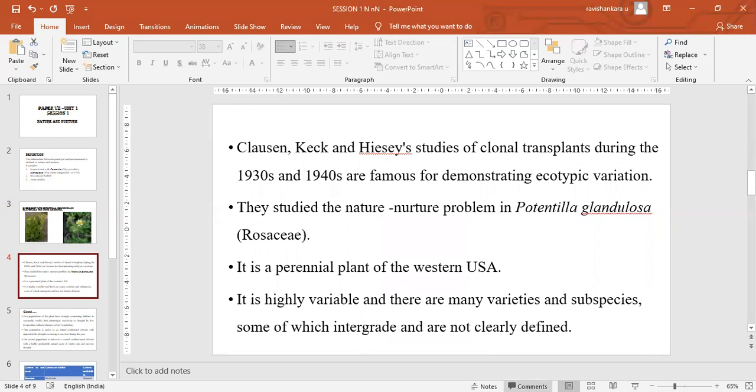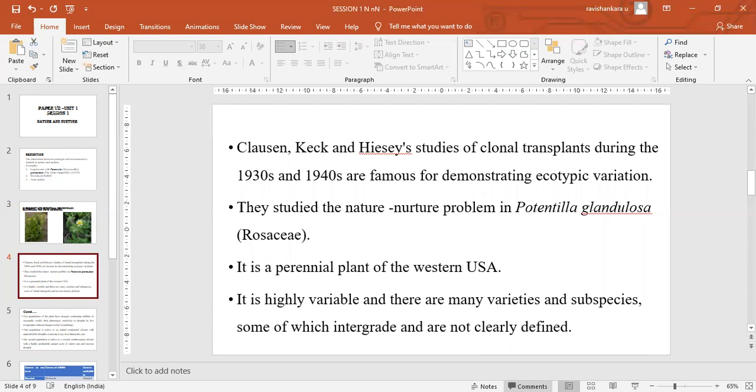They studied the nature-nurture problem, and they understood there is influence of the environment on the genotype to get it expressed. This plant is a perennial plant found in western USA, and it is highly variable, and there are many varieties and subspecies also.